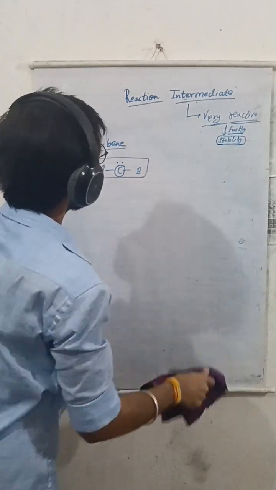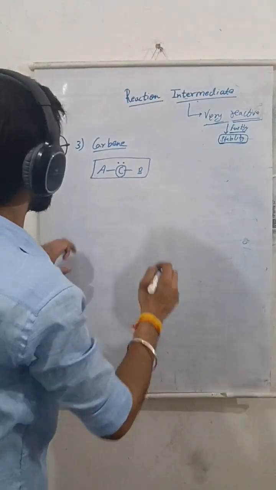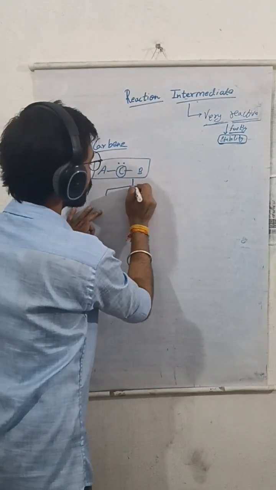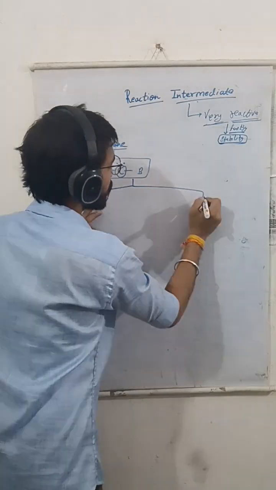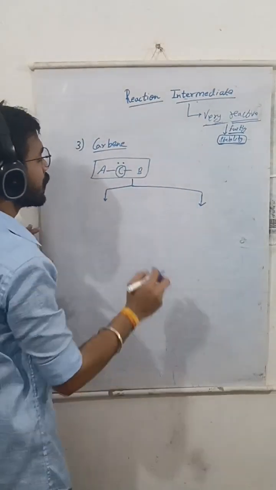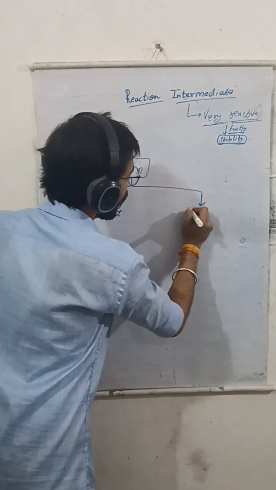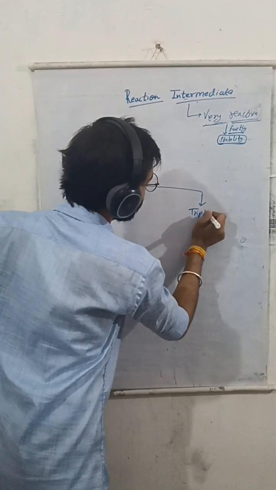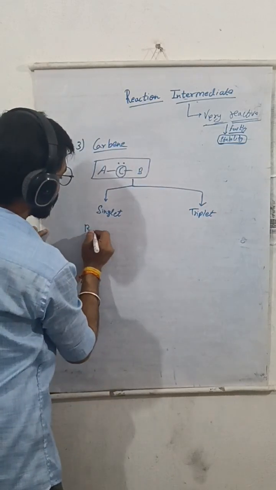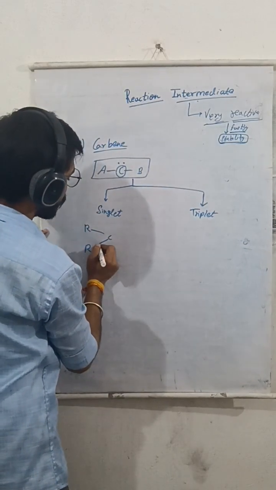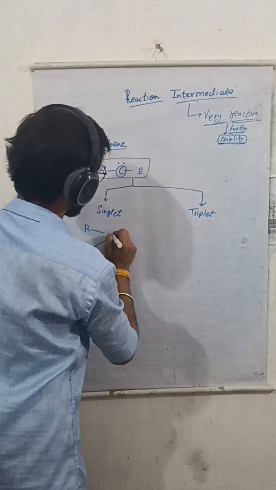Now, carbene is of two types. Basically, the structure of carbene is of two types. One is singlet carbene, and the other is triplet carbene. By considering this, I can show you what is singlet carbene and what is triplet carbene.